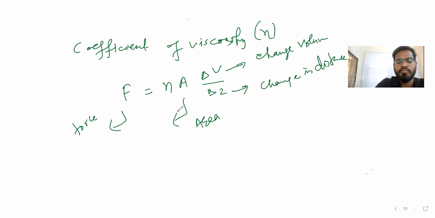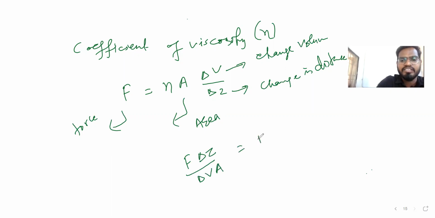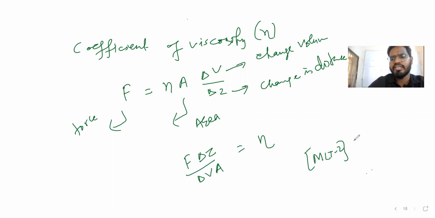Let's make eta the subject. So F delta Z by delta V into area is equal to eta. Force is what here? M L T minus 2. Delta Z means what? Change in length, so L only, right? Delta V. Delta V is what? L cube. And then area.